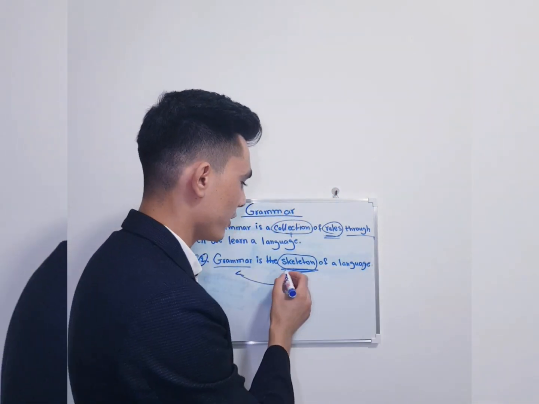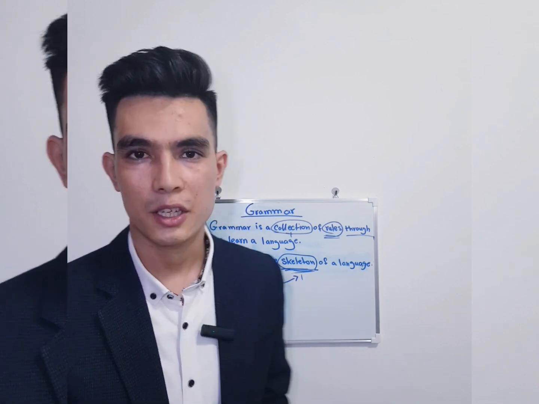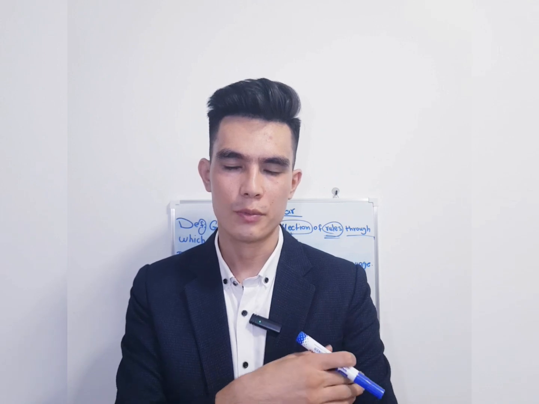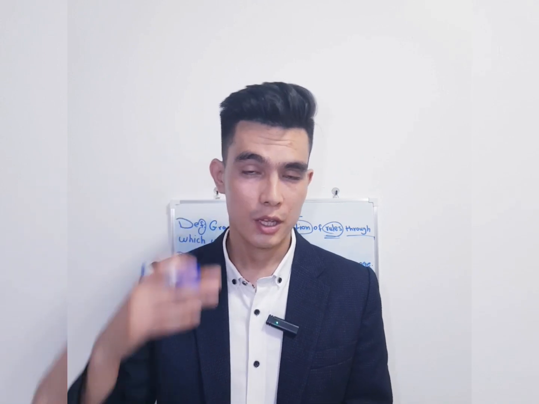What does it mean? The keyword here is skeleton. Skeleton is the keyword in this definition. You might know that a skeleton is the collection of bones in humans' and animals' bodies. For example, your shoulder bone, your spine, your backbones, the bones in your arms, your skull, or any other types of bones in your body.